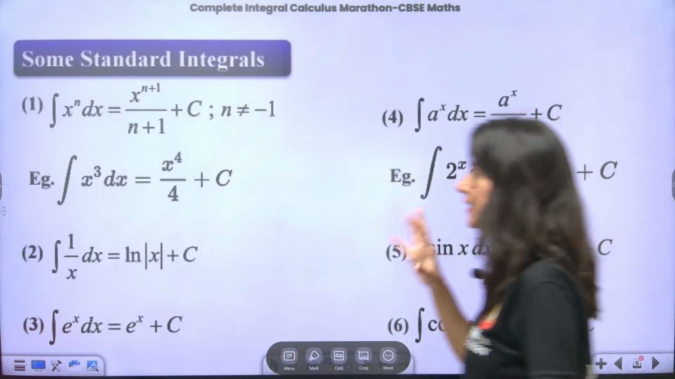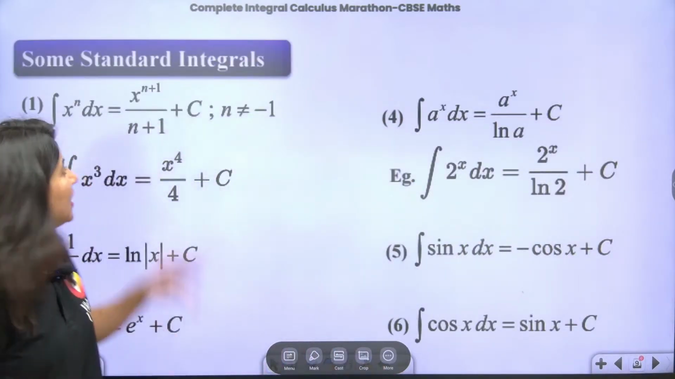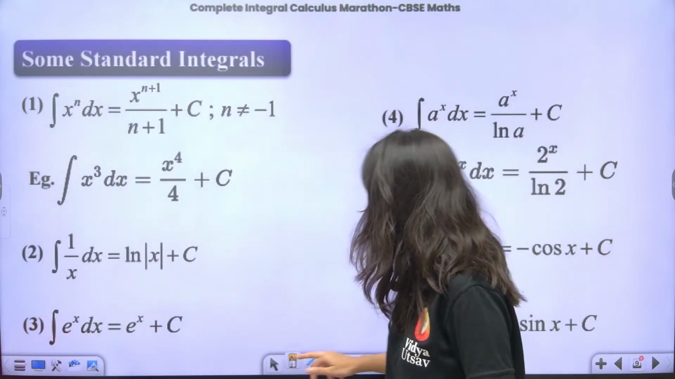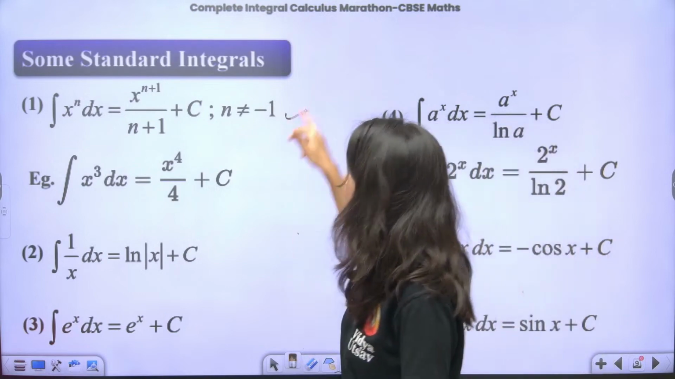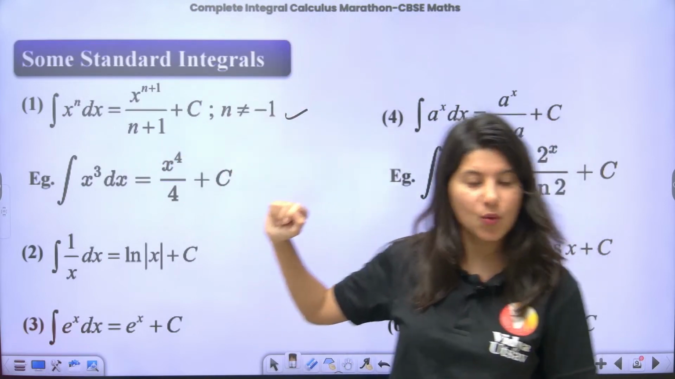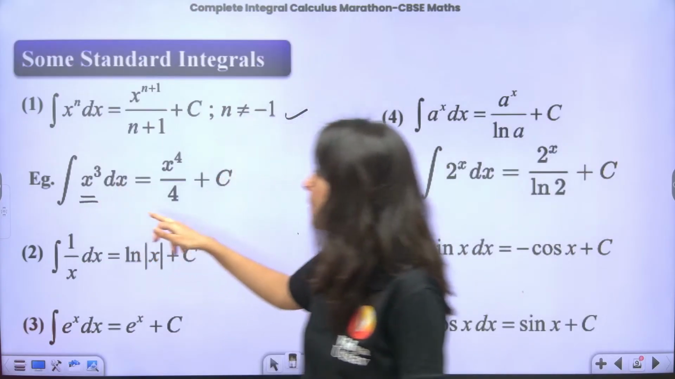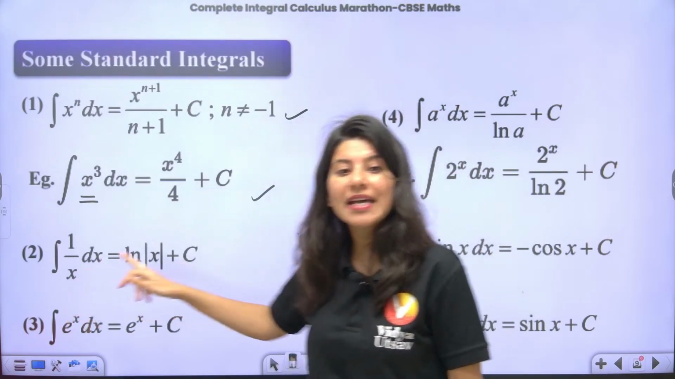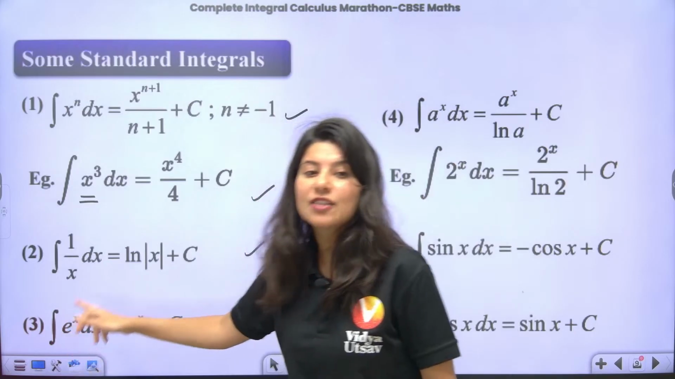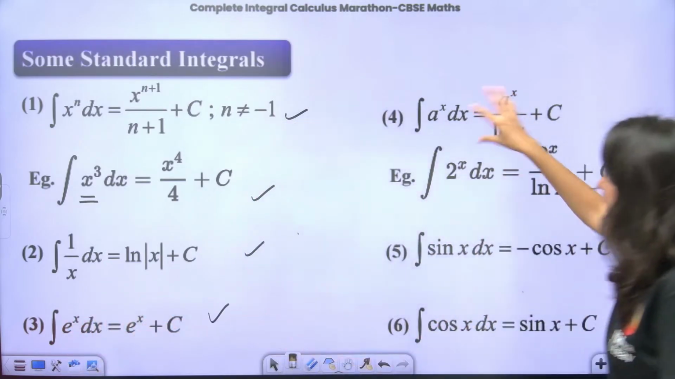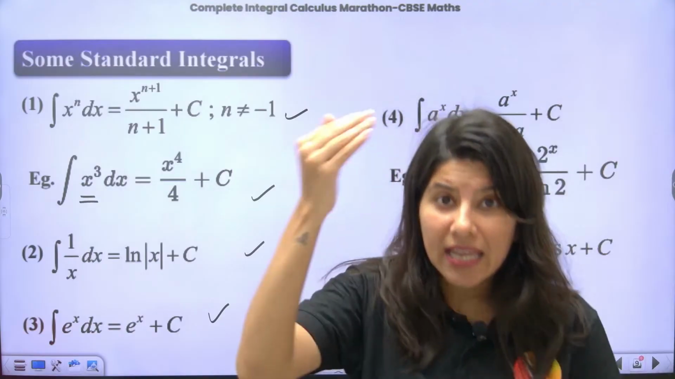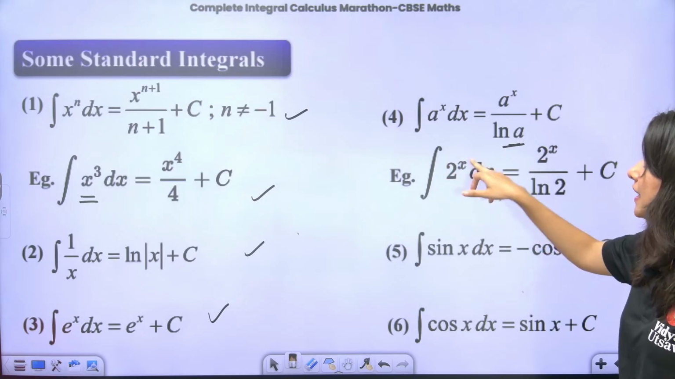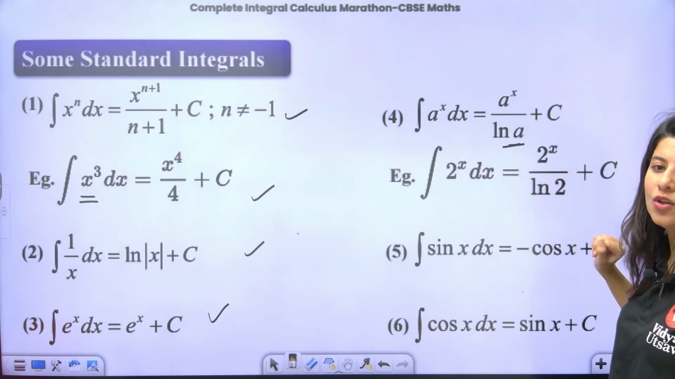And some standard integrations. Let's talk about that first. So very first thing is x raised to power n. Integration of x raised to power n is what? Tell me. So integration of x raised to power n is x raised to power n plus 1 upon n plus 1, okay? Then integration of x cube is the example. Integration of x cube is x raised to power 4 upon 4. Very basic, okay? Integration of 1 by x will be log x. Integration of e raised to power x will be e raised to power x. Integration of a raised to power x is, remember, a power x upon log a. So your log a will be in the denominator. Similarly, can you see the example? Integral of 2 power x is 2 power x upon log of 2.